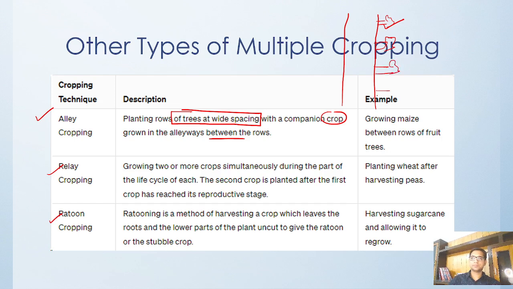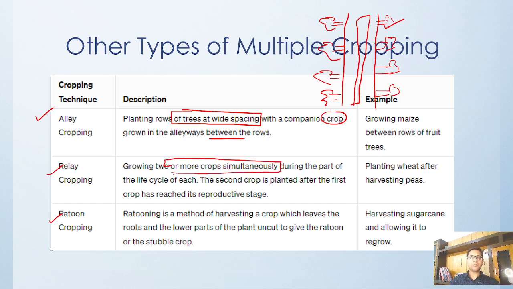This side also we have a fruit tree, and then we grow maize between them. That is called alley cropping. Then relay cropping: growing two or more crops simultaneously during part of the life cycle of each. The second crop is planted after the first crop has reached its reproductive stage. That means you are planting one crop once the other crop is in the harvesting stage.